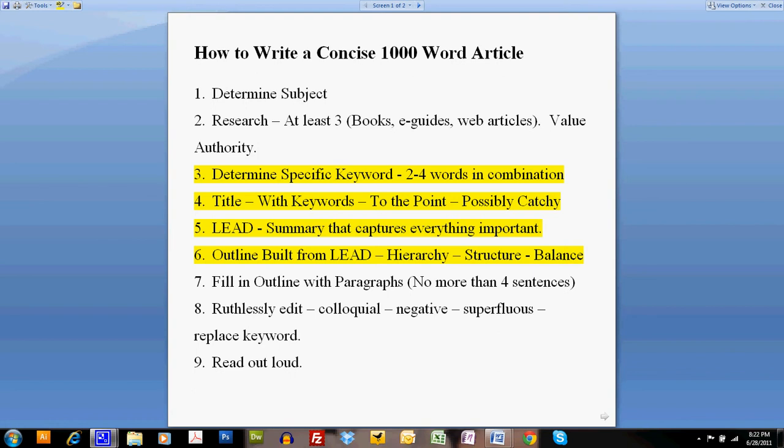Next would be e-guides, and these are different than web articles. These are more authoritative sources in which we know where the information is coming from. It's coming from an authoritative figure, and these go into a lot of detail. Last, and what I give the least amount of preference to, are web articles. We don't know who the author is, and they're usually short. They maybe give us a couple good ideas, so it's good to look at these and see if there's anything good here, but oftentimes these are like 500-word articles that are completely useless. All right, again, do research and value authority.